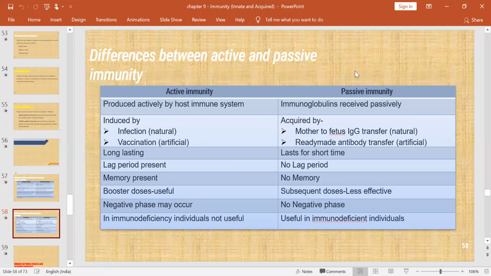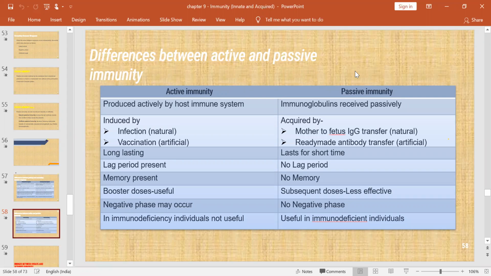Okay, and you have to know the differences between active immunity and passive immunity. Here, active immunity is usually produced by the host immune system, usually following infection or vaccination, either natural or artificial.